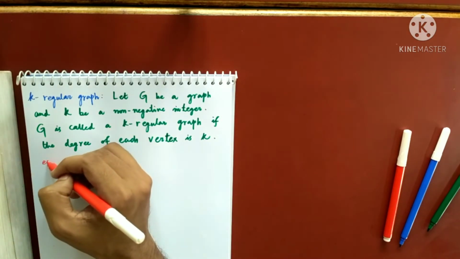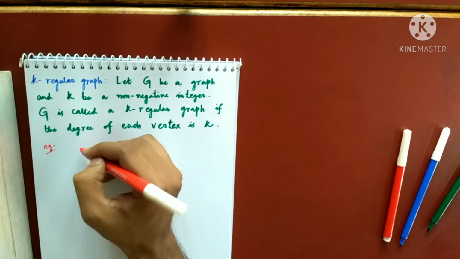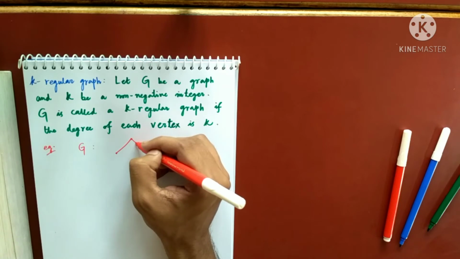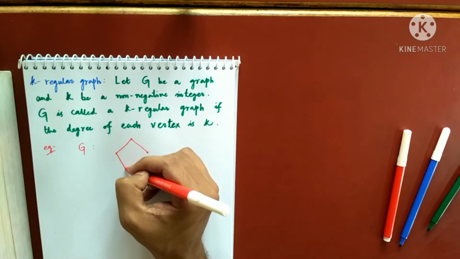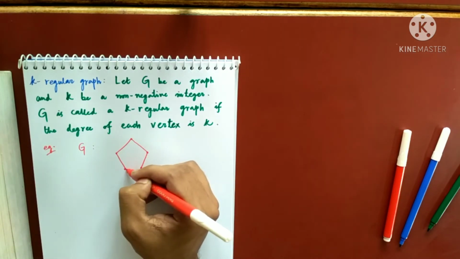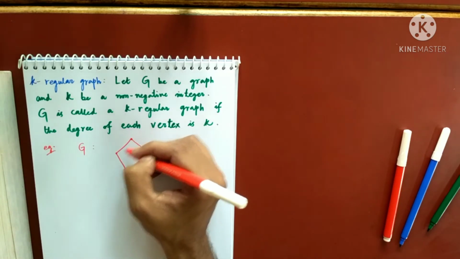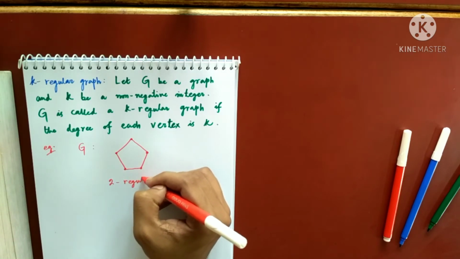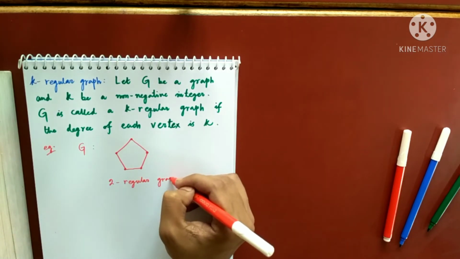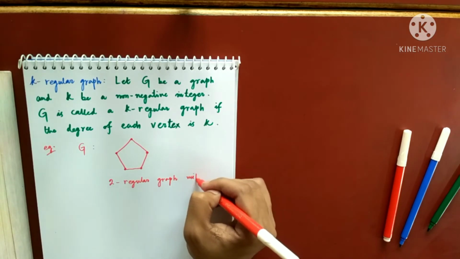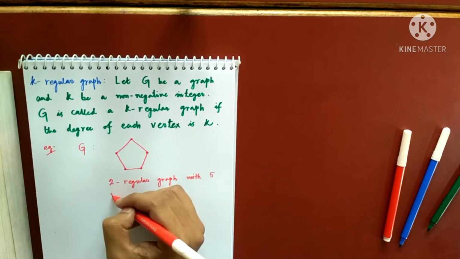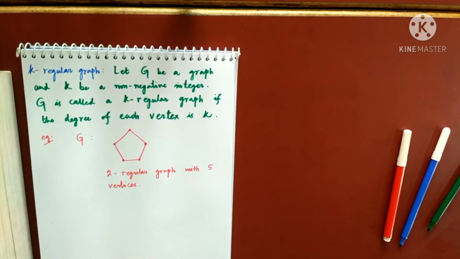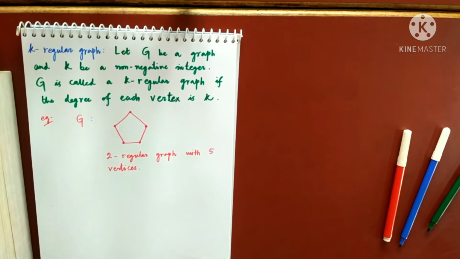For example, what I showed you in the previous case, you consider this as G. Let me give you a different example this time. Consider this graph. This is a 2 regular graph with 5 vertices. In the previous case, I showed you an example of a 2 regular graph having 4 vertices.